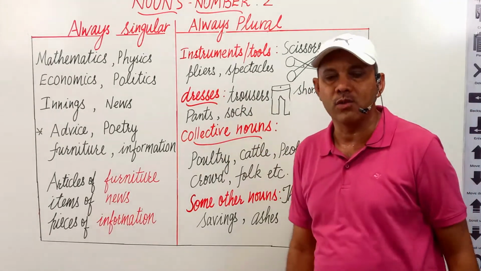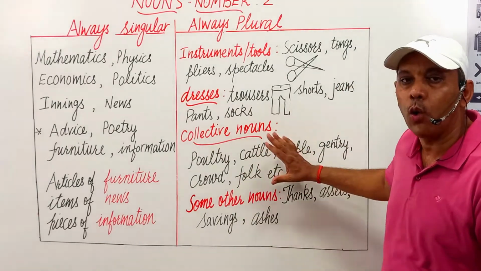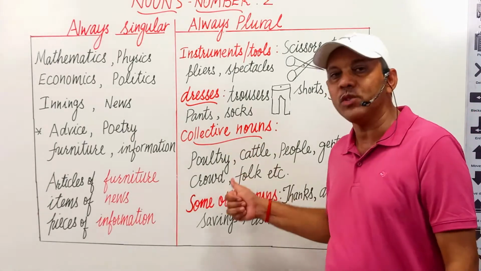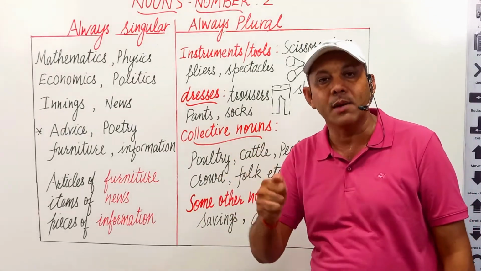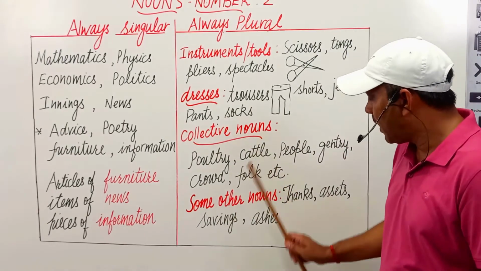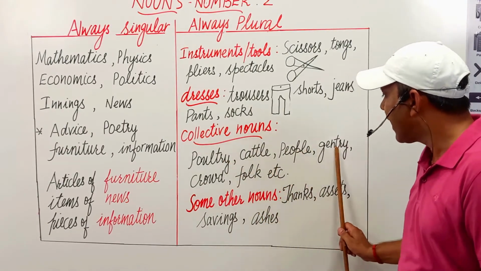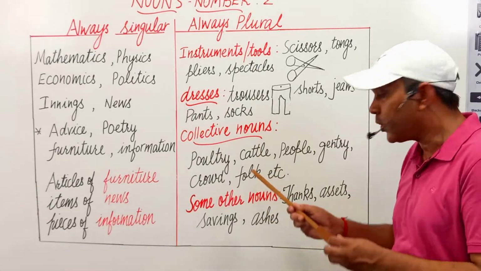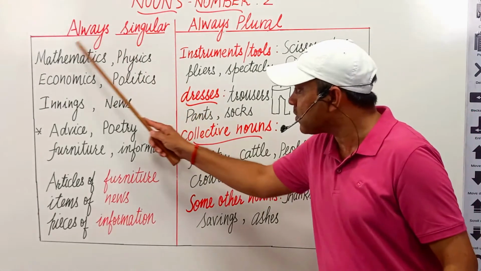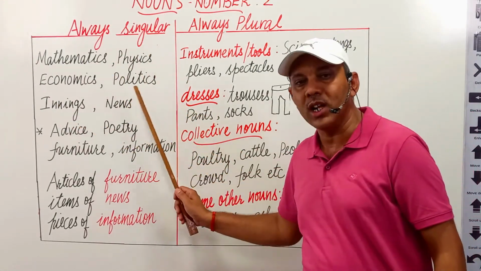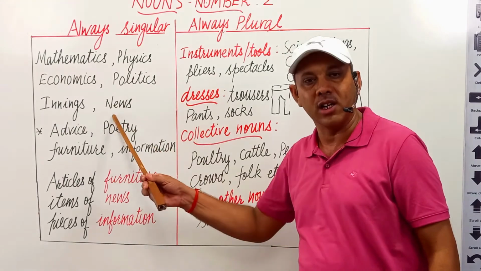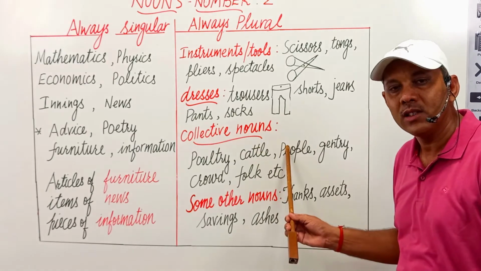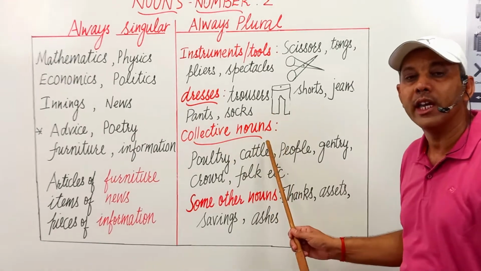Next is collective nouns. There are some collective nouns which are always used in plural form. They take plural verbs with them in case of subject-verb agreement, while they have no S at the end of them. They seem to be singular but are used in plural. In the same way, these nouns seem to be singular but are used in plural form.